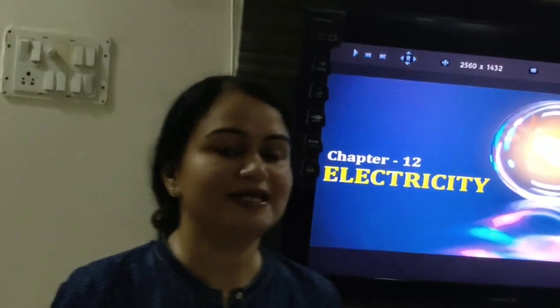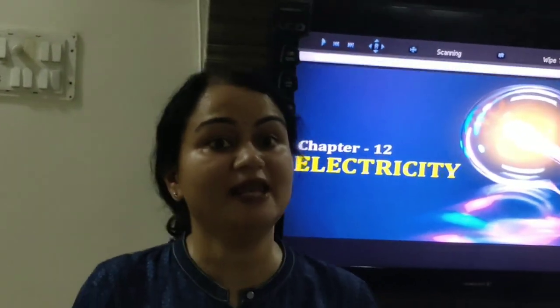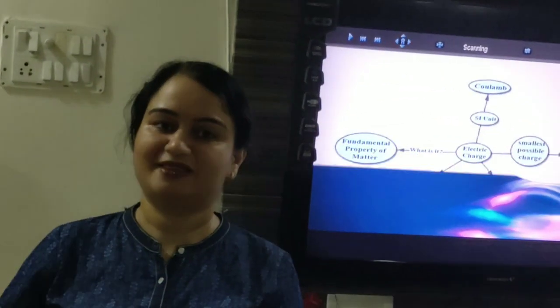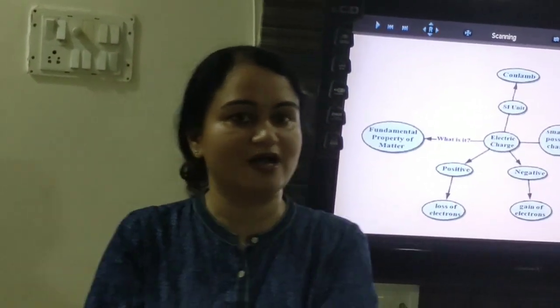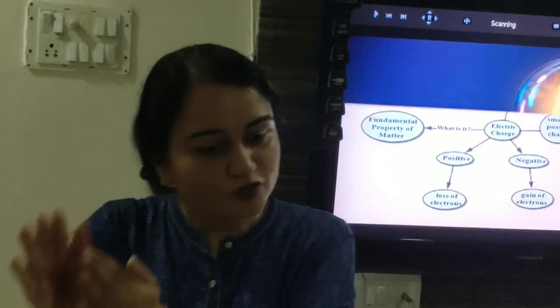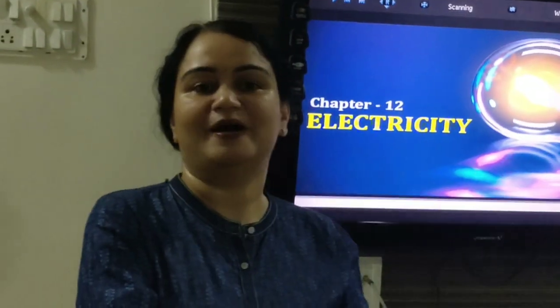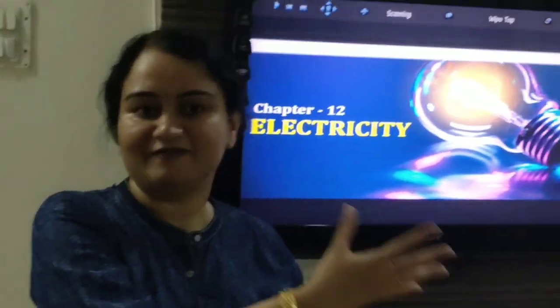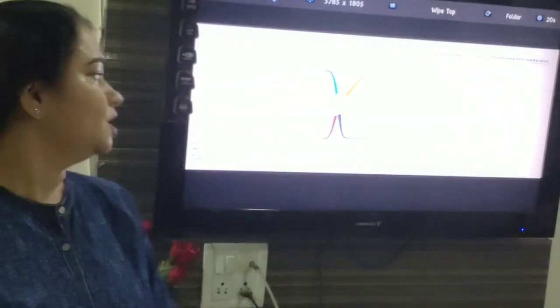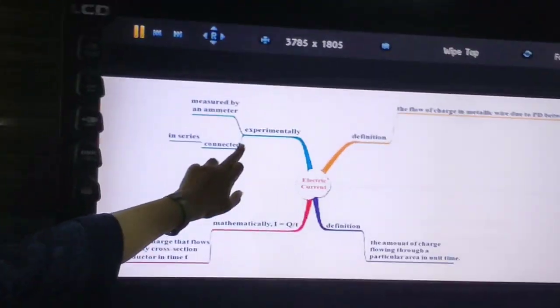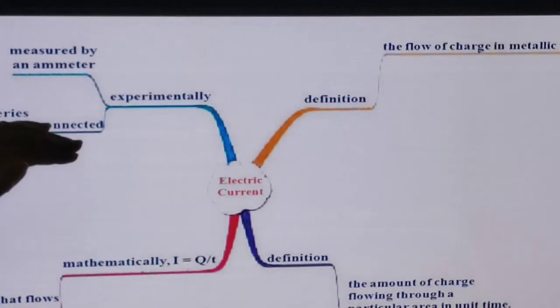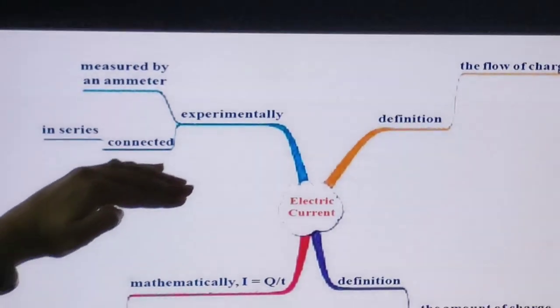And it is connected in series with the appliance, so that whatever amount of current is flowing can flow through that particular appliance and then through the ammeter, and we can measure its value correctly. Fine. So what do we have? Experimentally, it can be measured with the help of an ammeter and it should be connected in series.